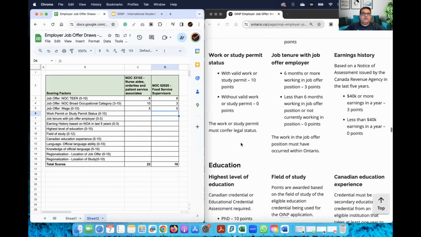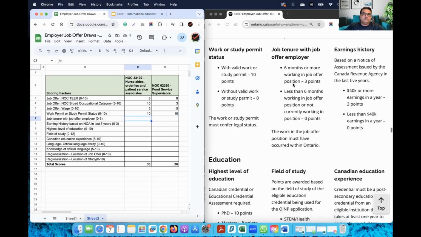And then we will have points for the work and study permit status. Let's assume that both of them are right now on a postgraduate work permit, so we'll give 10 points to both of them. Let's assume they have not worked with the employers yet, so let's have 0 points for that. So that's fine.